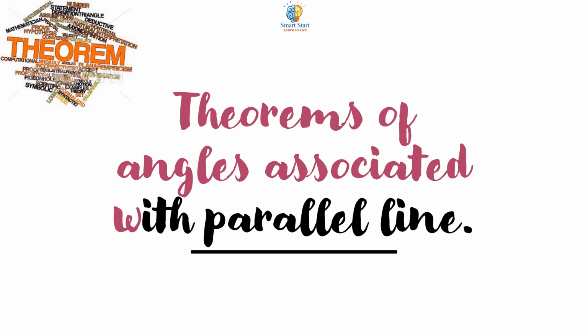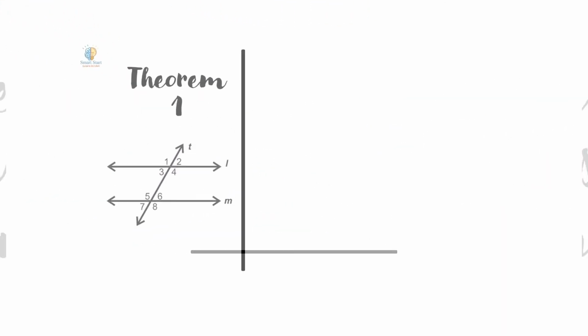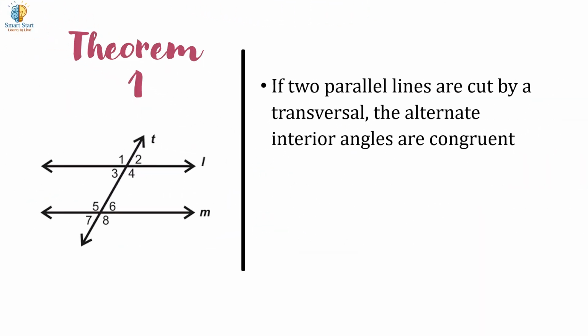Theorems of angles associated with parallel lines. First, if two parallel lines are cut by a transversal, the alternate interior angles are congruent. Angle 3 is congruent to angle 6. Angle 5 is congruent to angle 4.